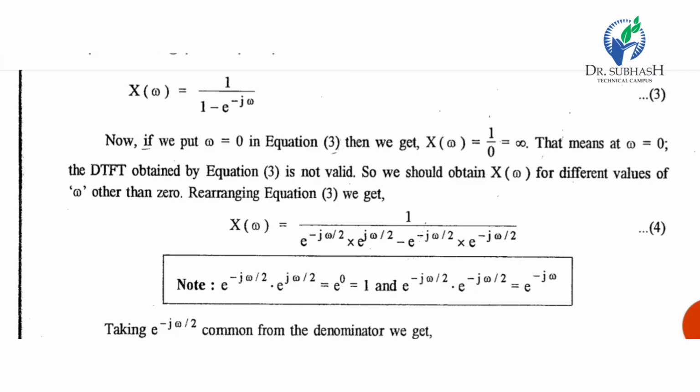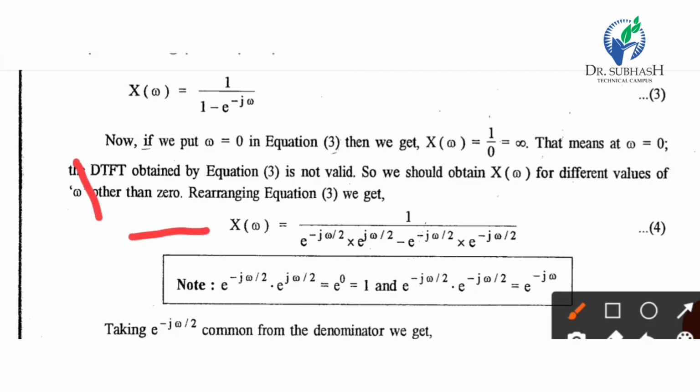So rearranging the equation, we multiply e raised to minus j omega by 2 with e raised to plus j omega by 2, it means the value is 1. Just like e raised to 4, we write e raised to 2 multiplied by e raised to 2. For 1, e raised to 2 multiplied by e raised to minus 2. So we are changing our equation.